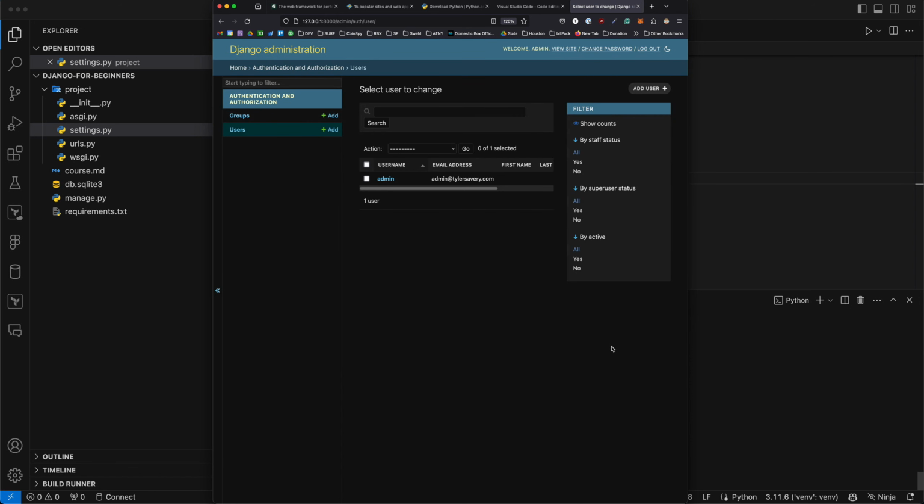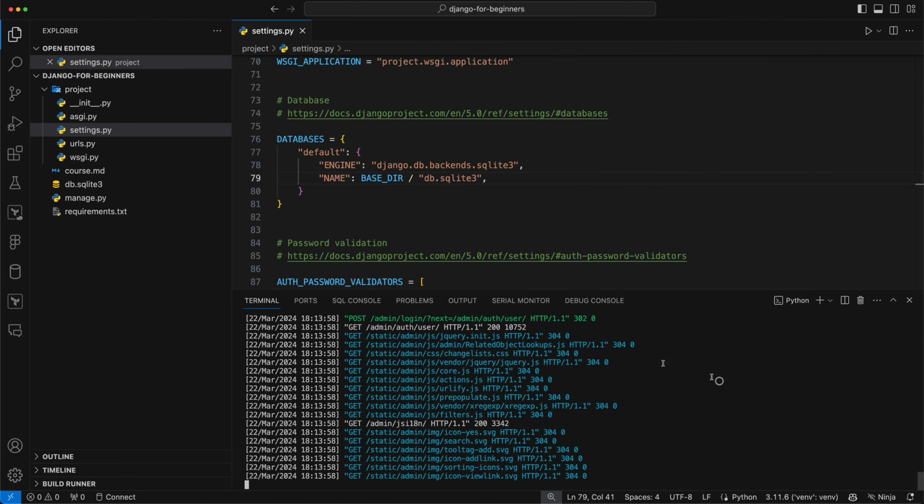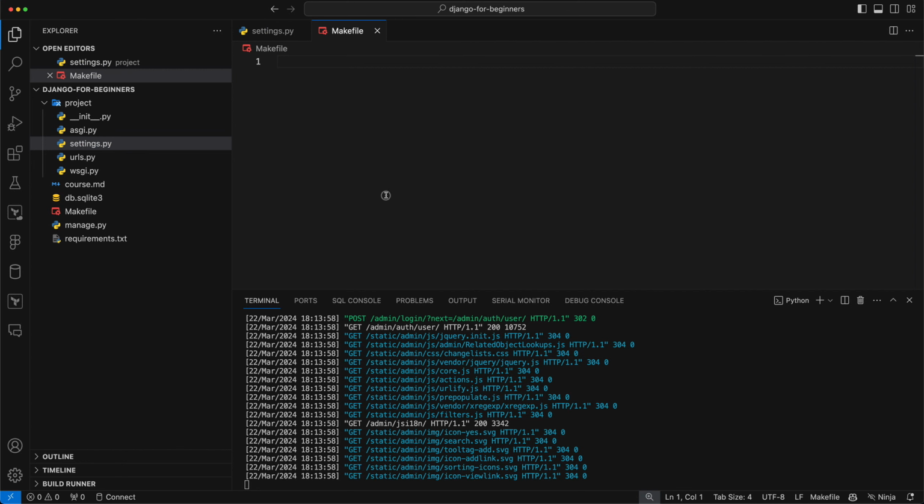All right. Lastly, I want to show, I've been typing some commands, and some of the commands at least I have memorized, or sometimes I have to look up certain things. But sometimes it's nice to have a way to run the commands without remembering exactly what they are. So a practice I like to do, and I usually do this right at the start of a project, is make a Makefile. It's just the word Makefile, no extension, capital M. And in here, we can have something like run, and this would be python manage.py runserver.